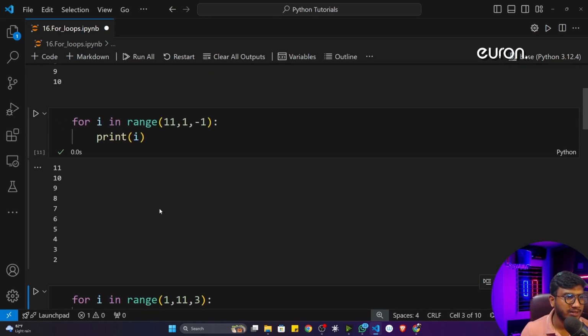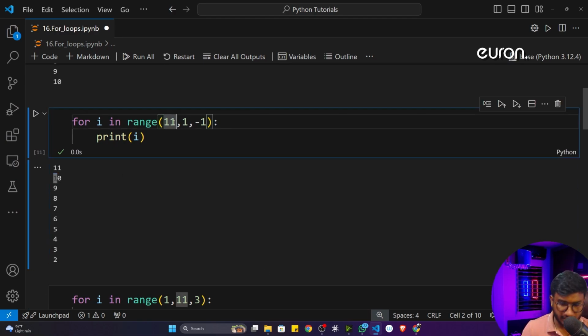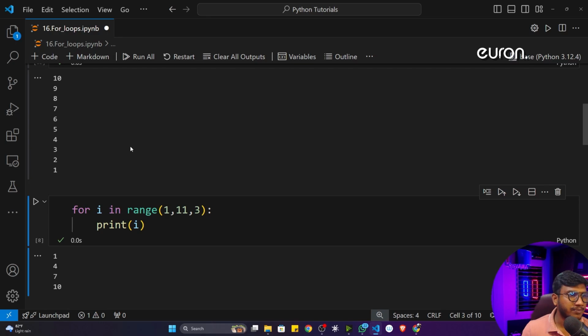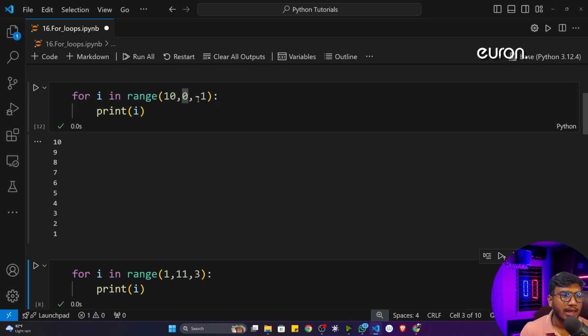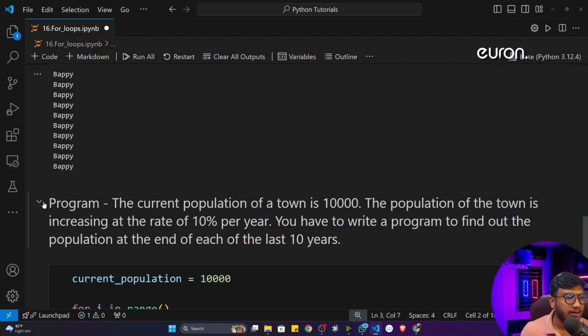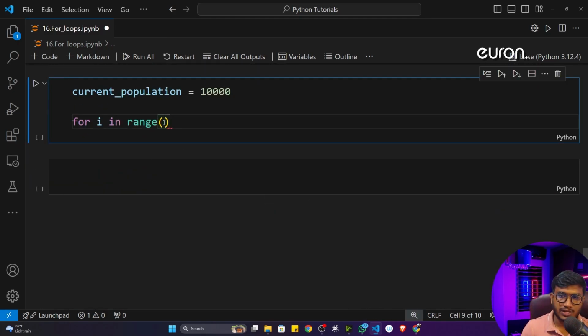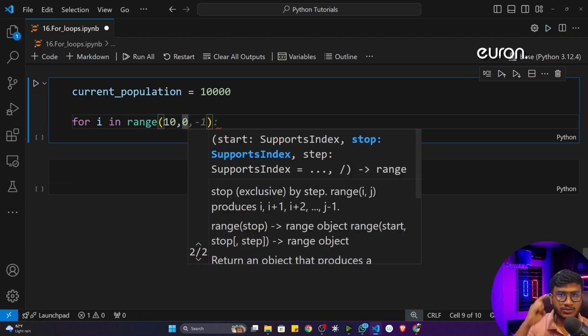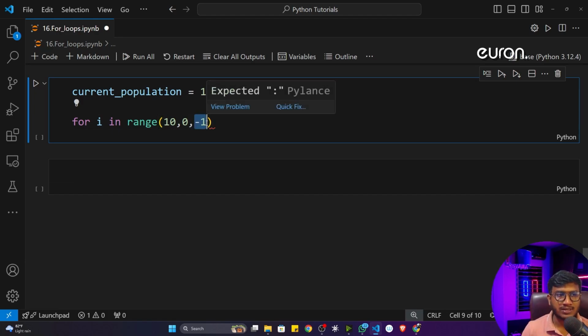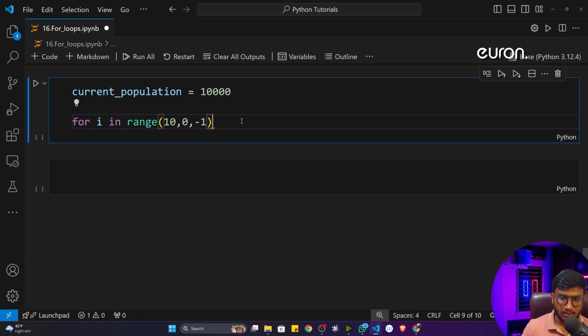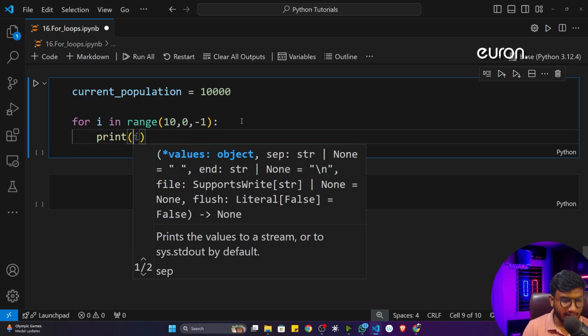Now if I execute this program, first of all it prints 11, 10, 9. So here I have to give 10, and here I have to give 0. That means 0 would be excluded, and it will print till 1. So that means 10, 9, 8, 7, 6, 5, 3, 2, 1. I'm printing the numbers in opposite order. That's how you can also use this range function. We'll be using this concept here. I need to check 10 to 0, that means the last 10 years, in opposite order, so 10 to 1. That's why I've given -1. Now I'll print. First of all, I will print the number.